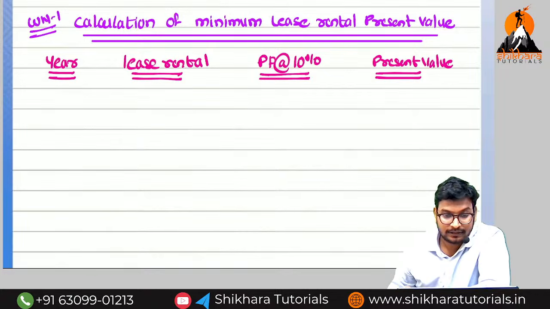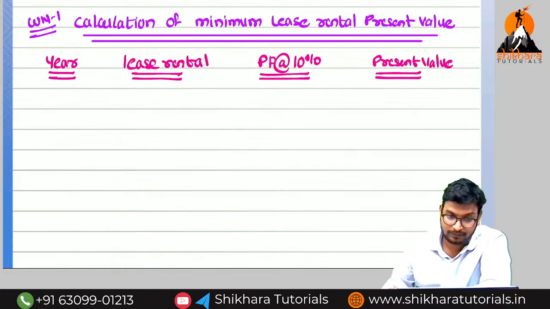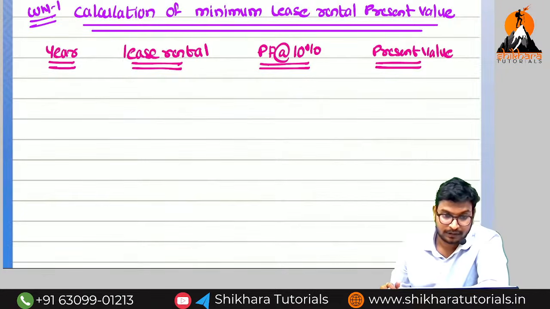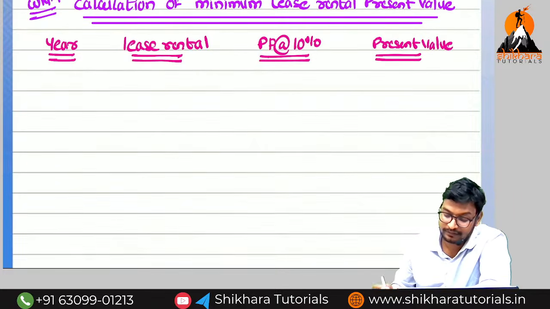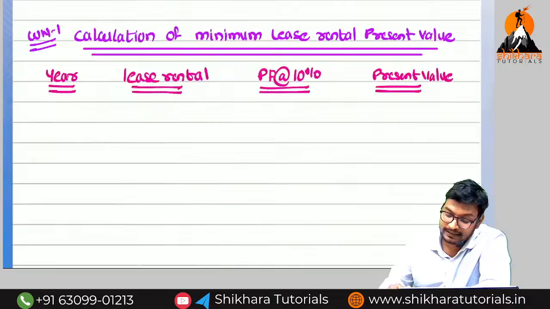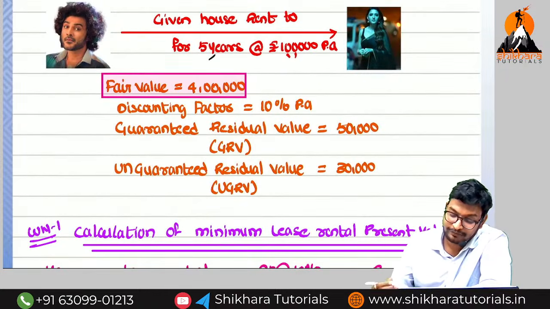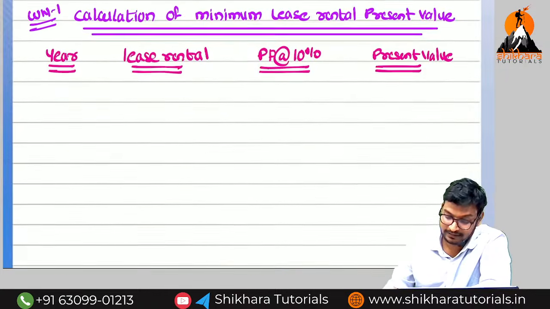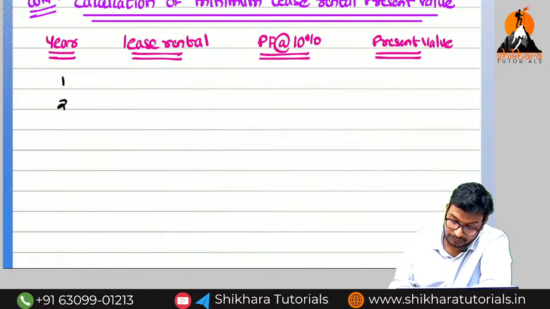Okay, now installments we should not write. We can write, okay, no problem. Please follow this method. What is the first one? Year, lease rentals, present value factor, and the next one is called present value. How many years is the lease taking here? 5 years. So we can write the 5 years there: 1, 2, 3, 4, and 5.